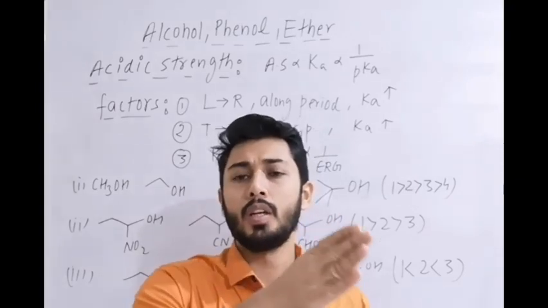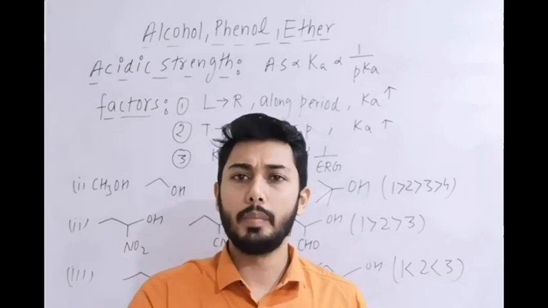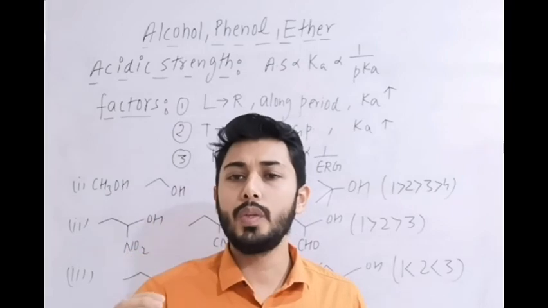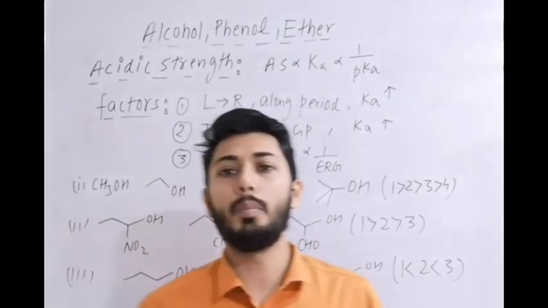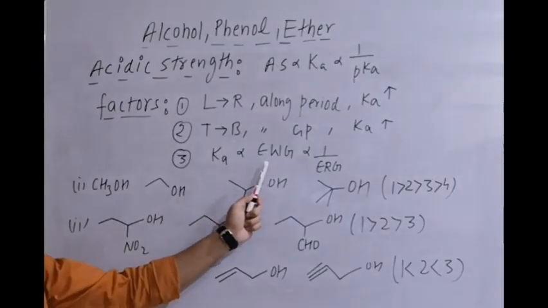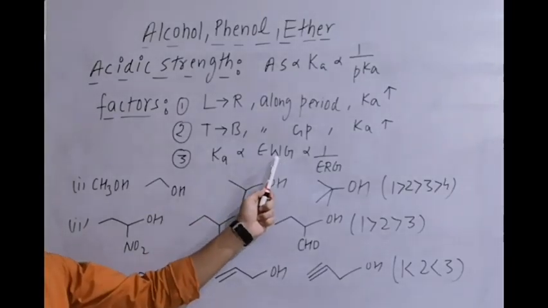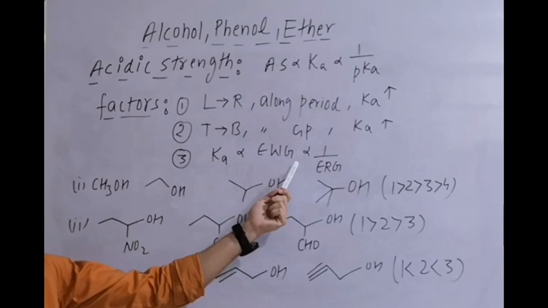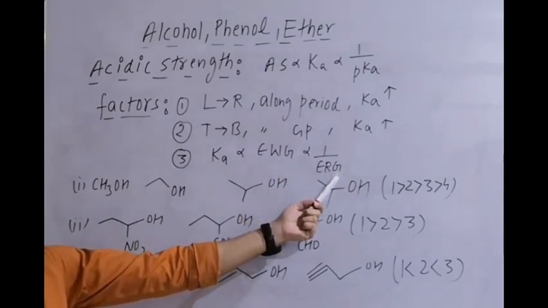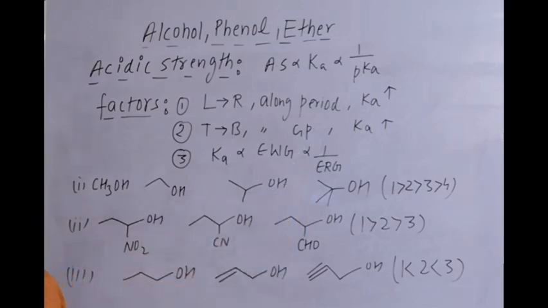If you remember, the more stable the conjugate base, the more the acidic strength. These are some general terms which we use depending on how the four options are framed. Acidic strength is directly proportional to electron withdrawing groups: the more EWG present, the more the acidic strength; the more ERG, electron releasing groups, present, the less the acidic strength.